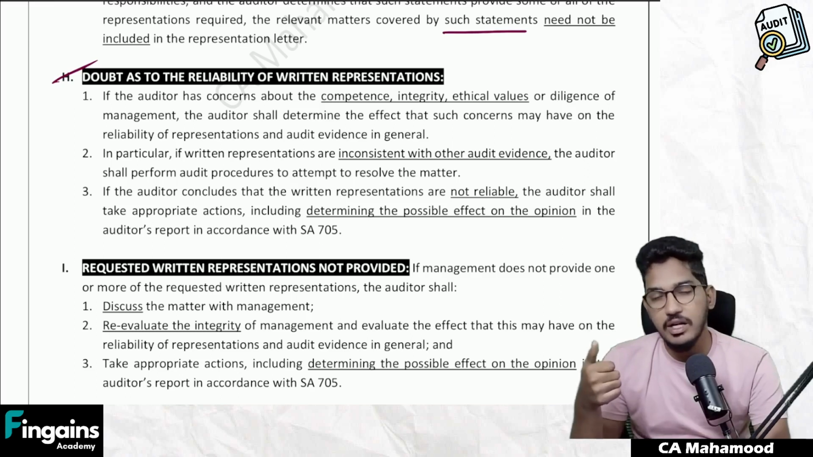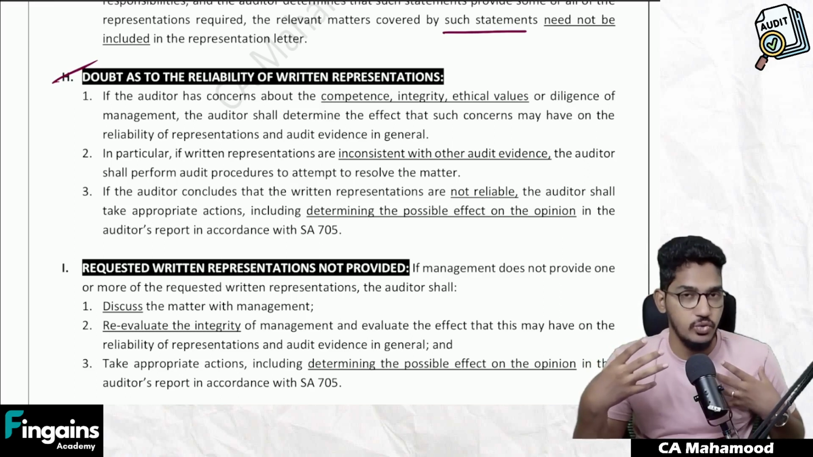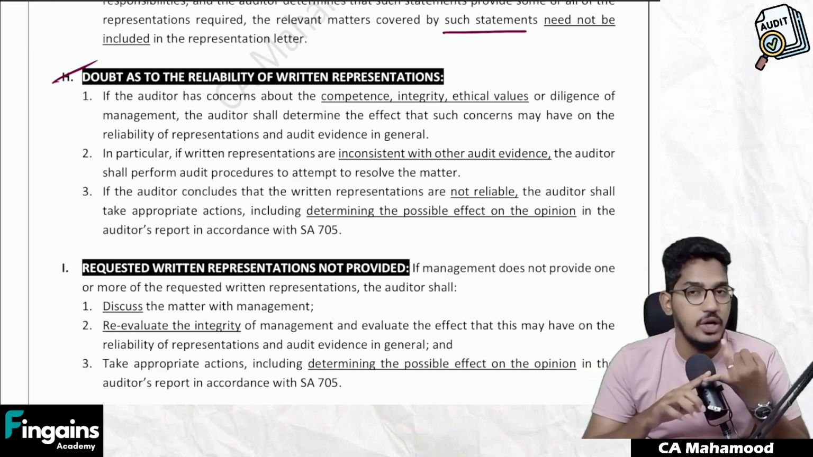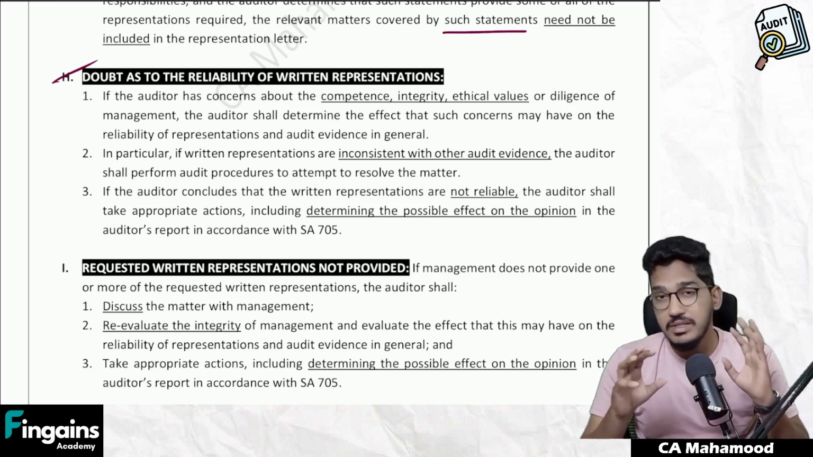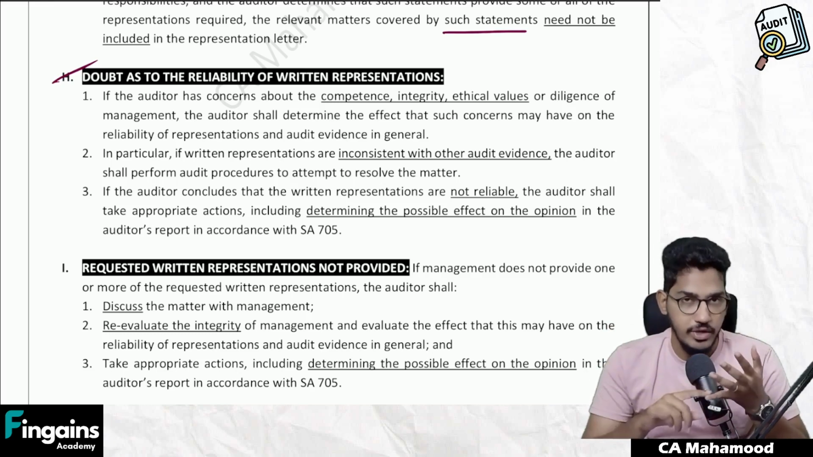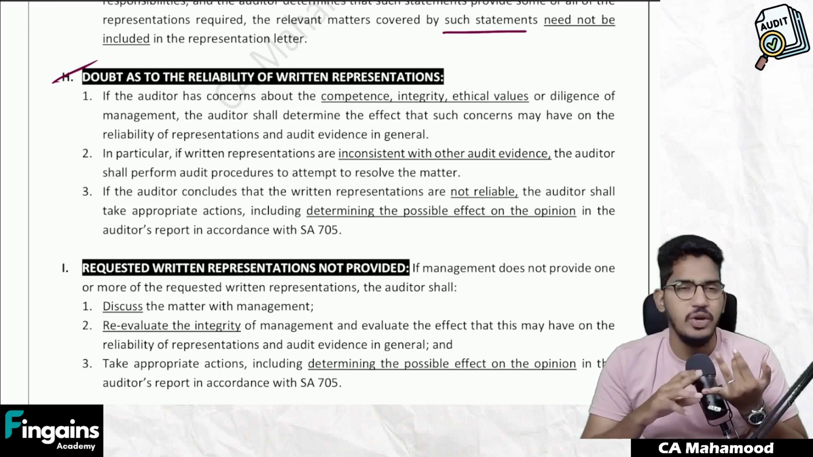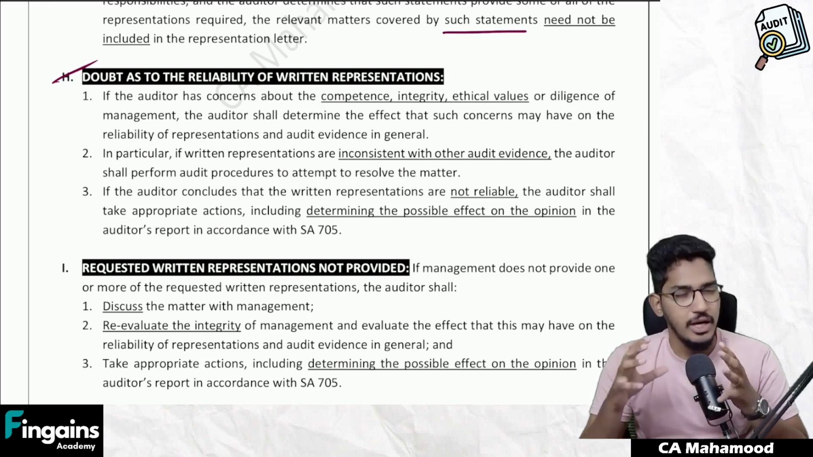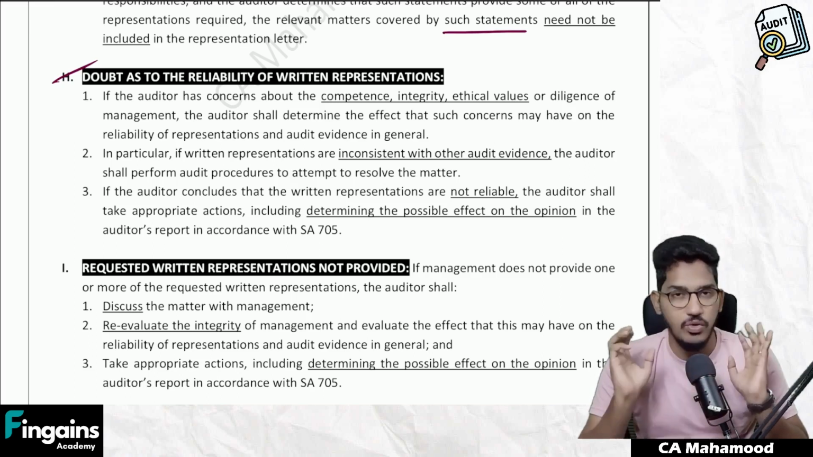See, when you have doubt regarding reliability of audit evidence, you should try to get the complete audit evidence to know whether written representations given to you are reliable or not. Sir, how can I get to know whether written representations are correct or not? Try to compare it with other evidences. So when you have a doubt whether these written representations are reliable or not, try to obtain other evidences, compare written representation with other evidences, and check whether written representations are genuine or not.